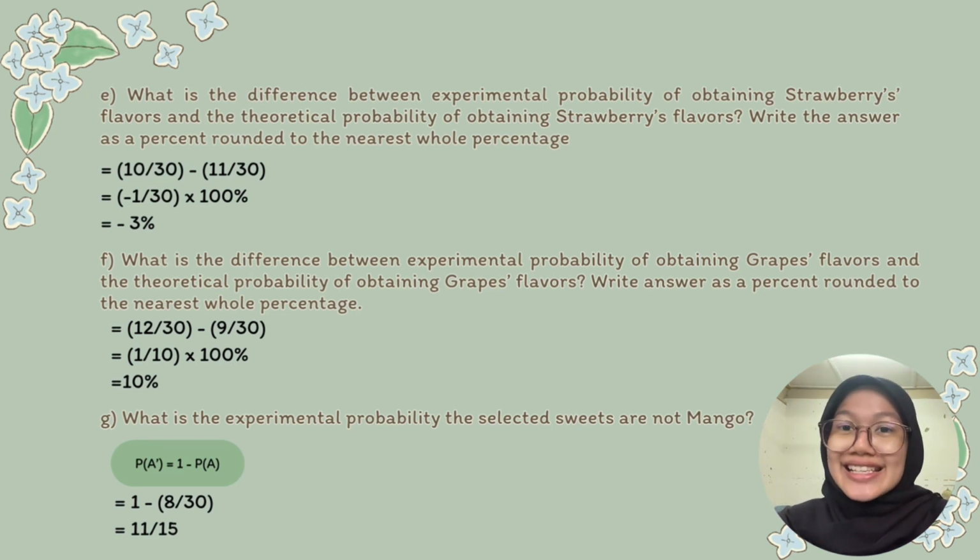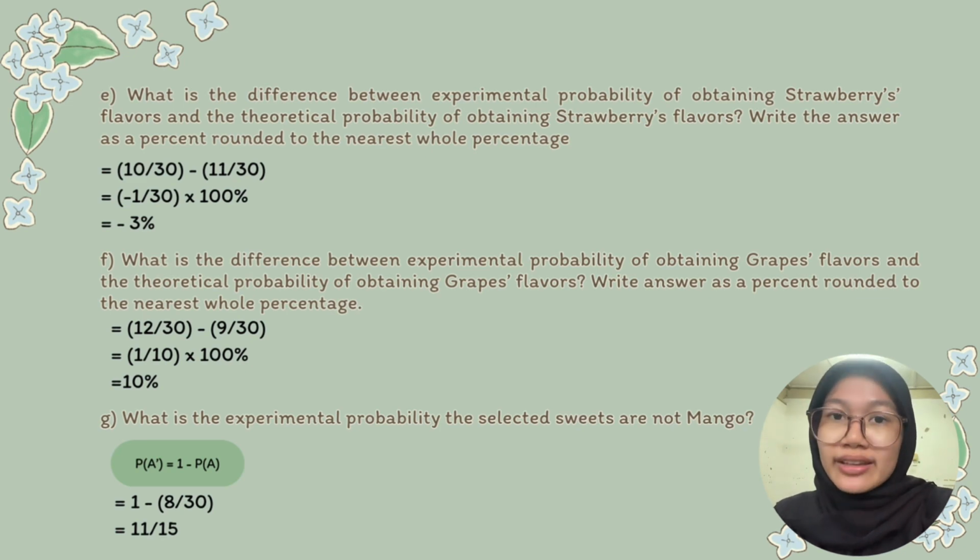For question F, it says what is the difference between the experimental probability of obtaining grape flavors and the theoretical probability of obtaining grape flavors. For getting the difference, we need to subtract the theoretical probability value from the experimental probability value. It means that 12 over 30 minus 9 over 30 gives 1 over 10. But the question says write the answer as a percent rounded to the nearest whole number, so we need to multiply by 100. We will get 10%. So the answer for F is 10%.